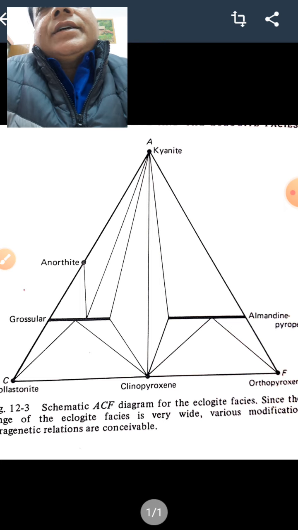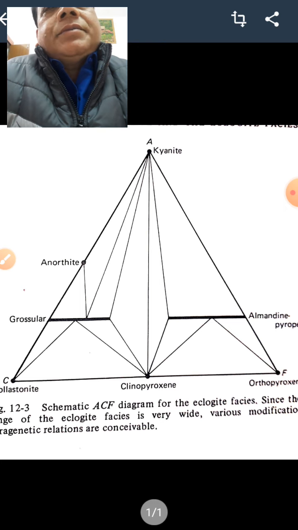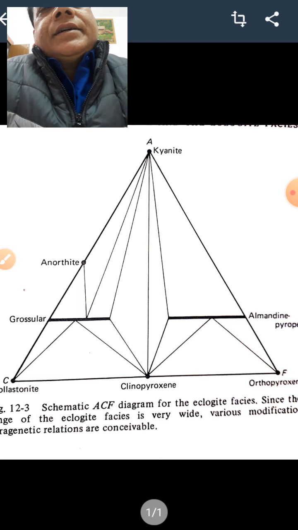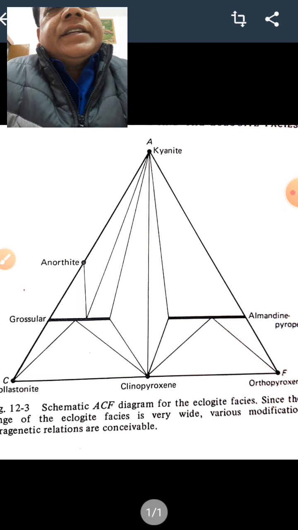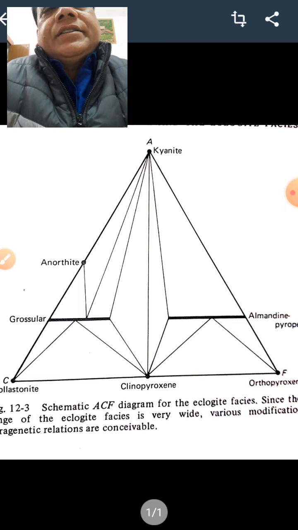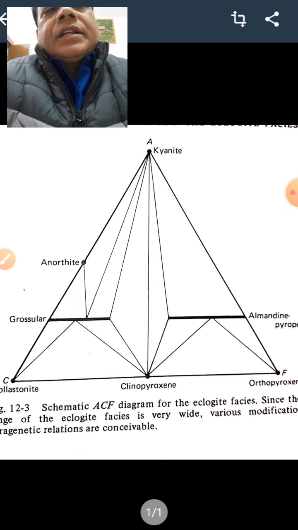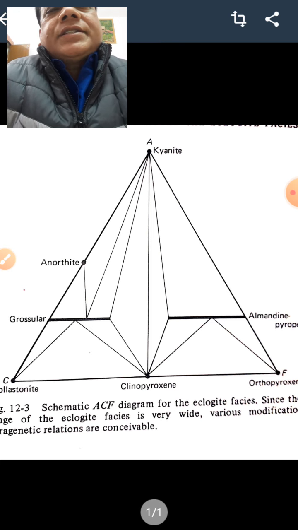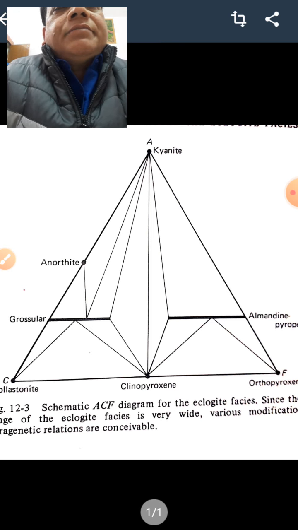Mainly the absence of hydrous minerals will be there, and there will be high relation with the greenschist, amphibolite, granulite, but no such reaction exists with increasing pressure and temperature. Now the physical conditions of eclogite facies: the high temperature is inferred from the presence of pyroxenes, lack of silicates containing OH, and a wide range of